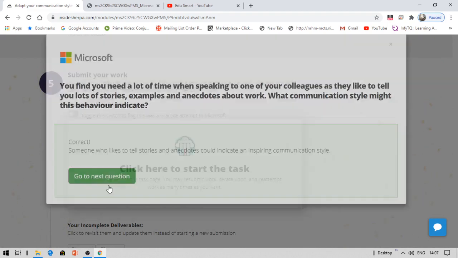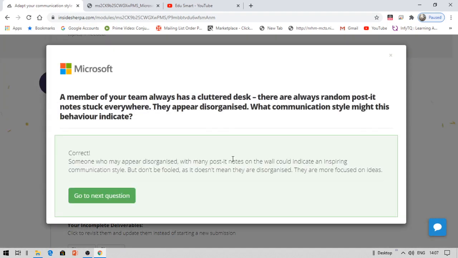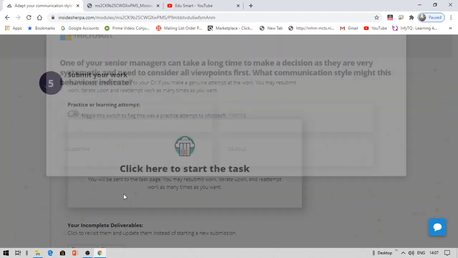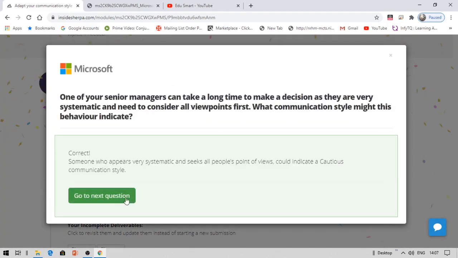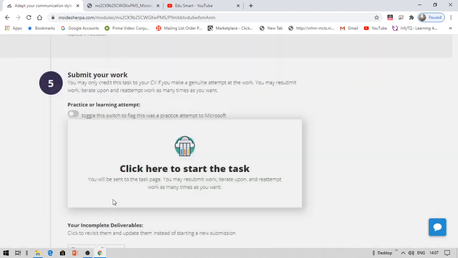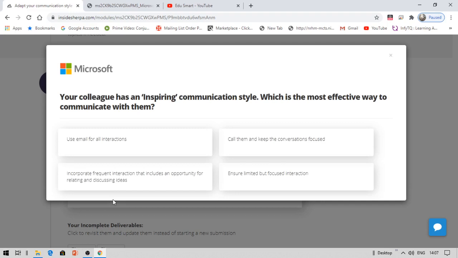The fourth question answer is B, inspiring. The fifth question answer is again D, which is cautious. And sixth question, for inspiring communication, what is the most effective way to communicate with them? Opportunity for exploring and discussing ideas.